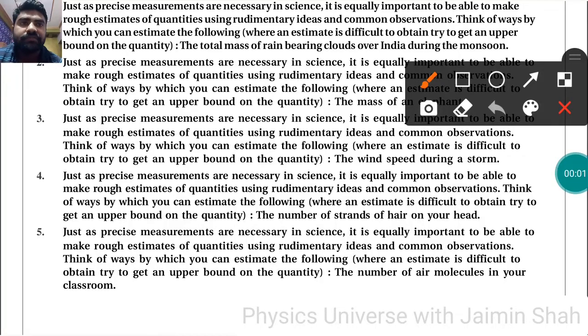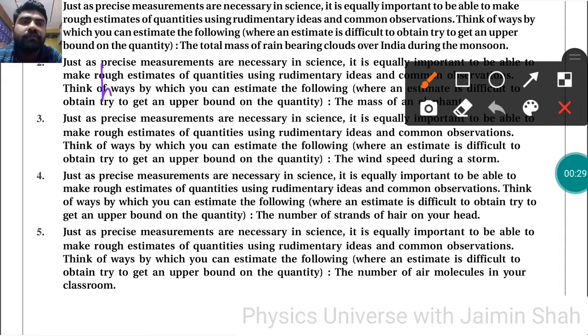The question is: just as precise measurements are necessary in science, it is equally important to be able to make rough estimates of quantities using rudimentary ideas and common observations. Think of ways by which you can estimate the following. Where an estimate is difficult to obtain, try to get an upper bound on the quantity. The total mass of rain-bearing clouds over India during the monsoon, right?